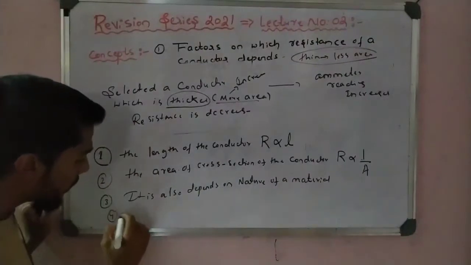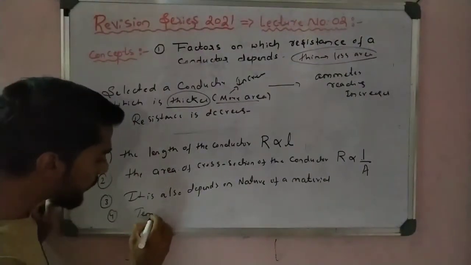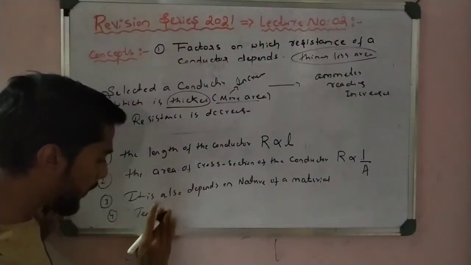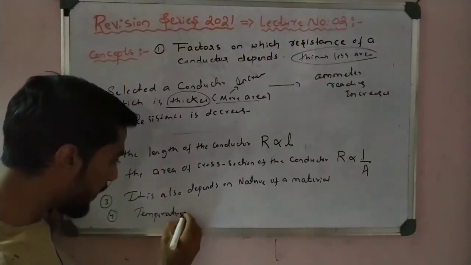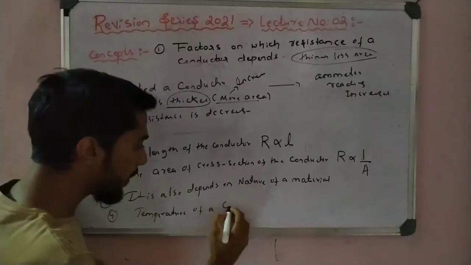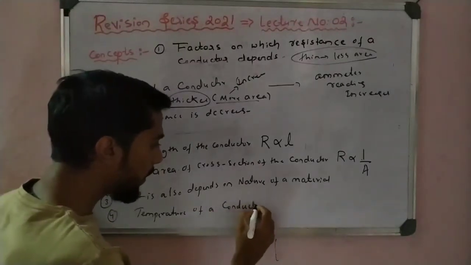And the fourth one is that it also depends on the temperature of a conductor.